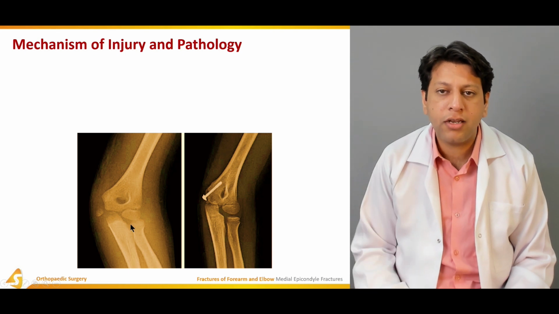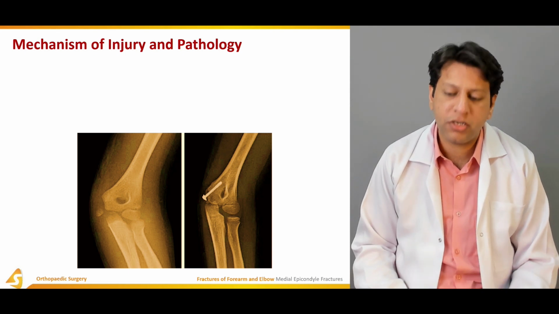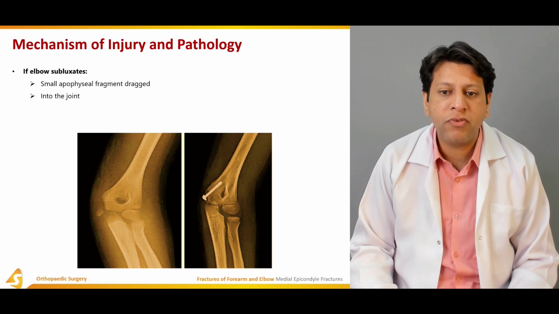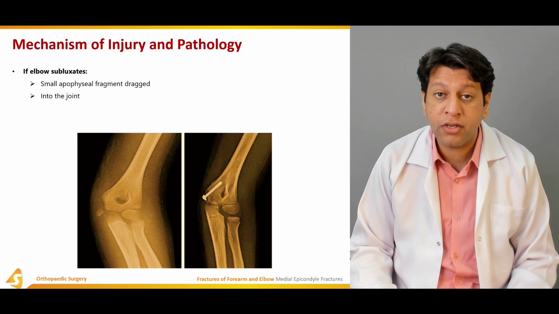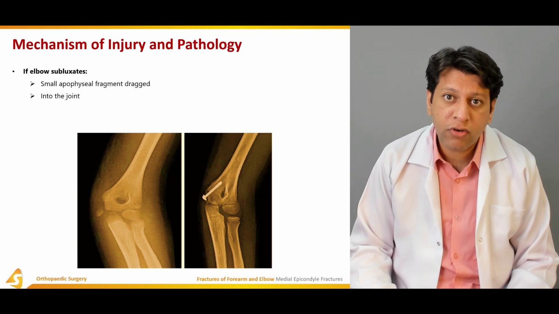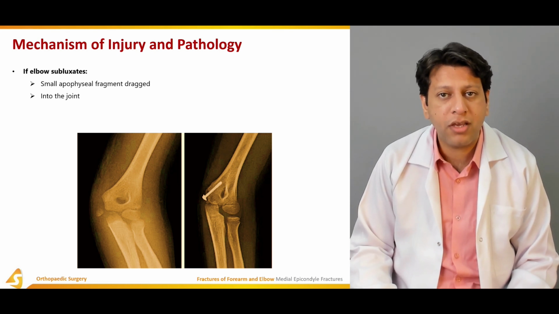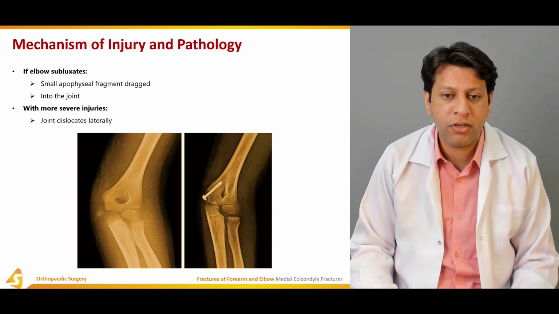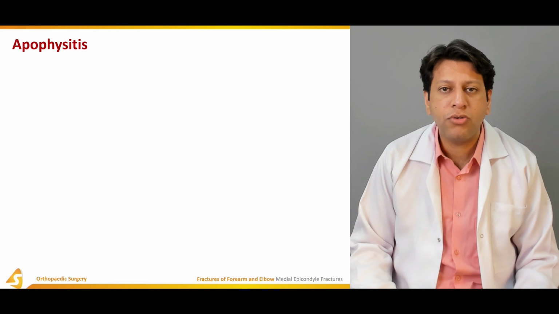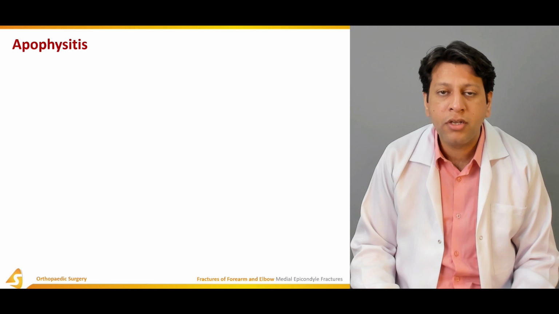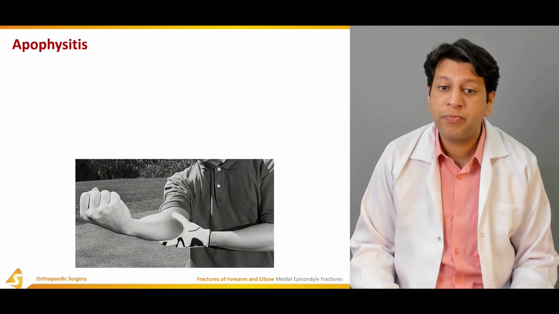And when you see the lateral view, this is very important, especially in the case of the medial epicondyle. If the elbow subluxates, a small epiphyseal fragment is dragged into the joint. We have to be very careful when assessing the joint, because an intra-articular bony fragment would lead to disaster, and we have to remove that fragment out of the joint. With more severe injuries, the joint dislocates laterally, and usually the fragment is not inside the joint but outside the joint.